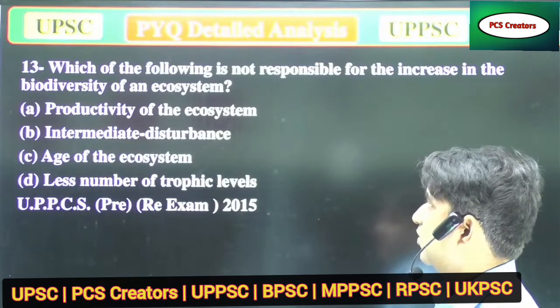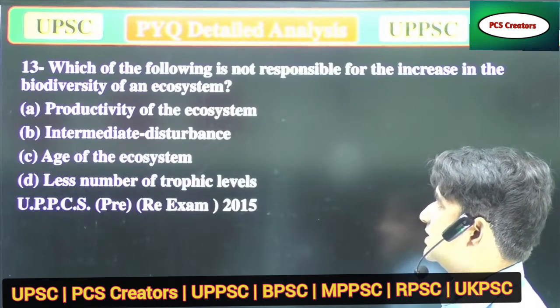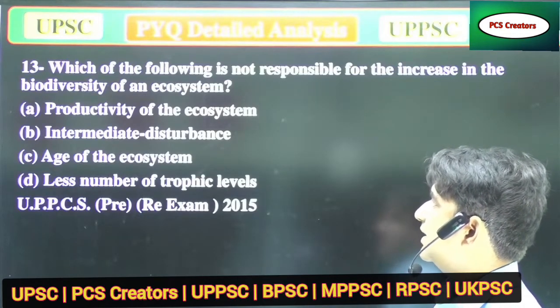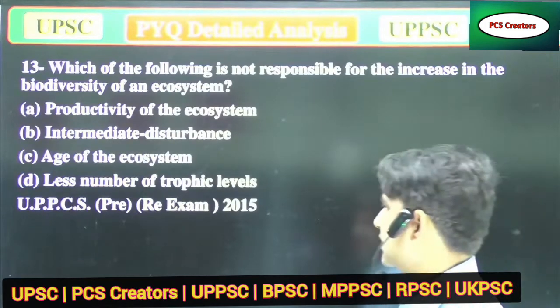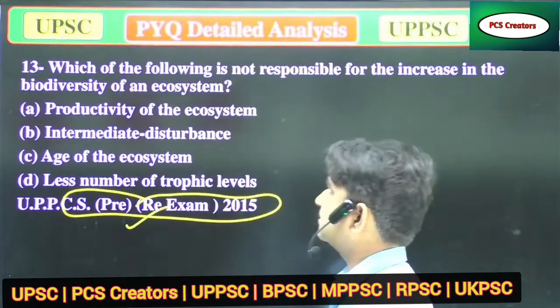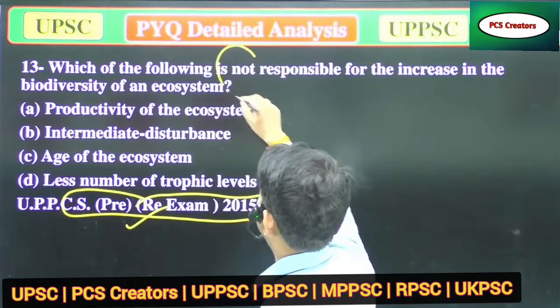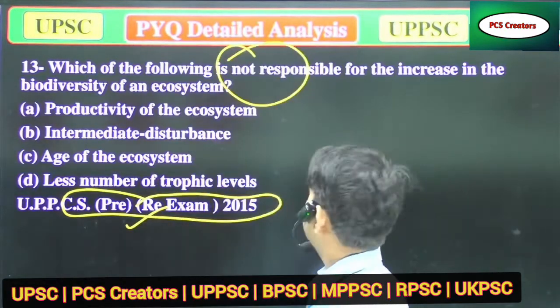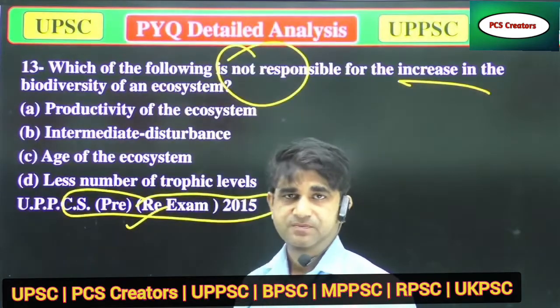A, productivity of the ecosystem. B, intermediate disturbance. C, age of the ecosystem. D, less number of trophic level. That question was asked in the UPPSC 2015 re-exam. Which of the following is not responsible for the increase in the biodiversity of an ecosystem?